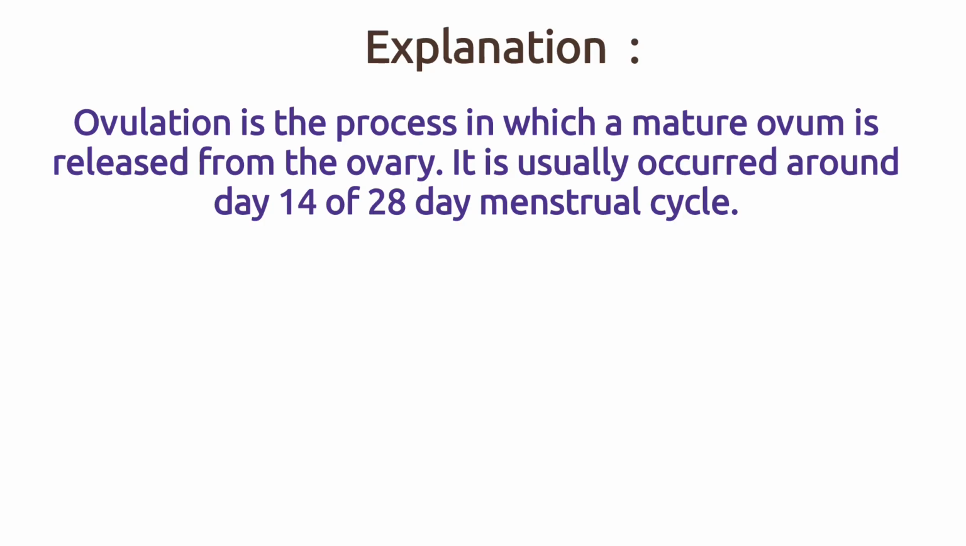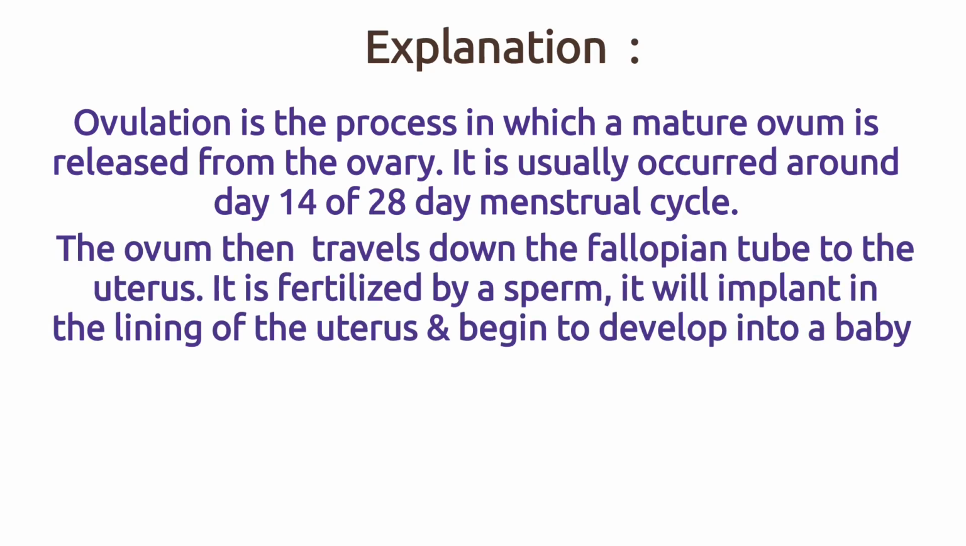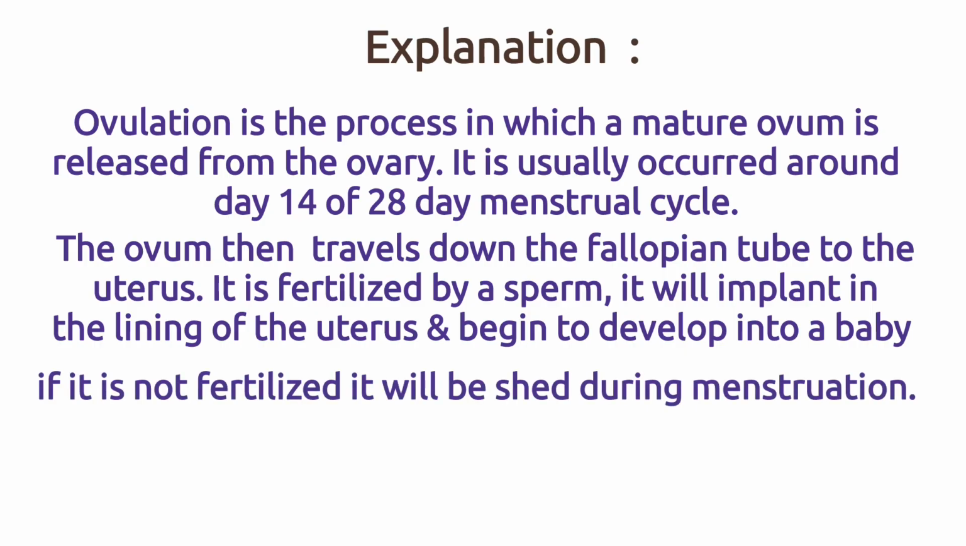Ovulation is a process in which a mature ovum is released from the ovary. It usually occurs around day 14 of a 28-day menstrual cycle. The ovum then travels down the fallopian tube to the uterus. If it is fertilized by a sperm, it will implant in the lining of the uterus and begin to develop into a baby. If it is not fertilized, it will be shed during menstruation.